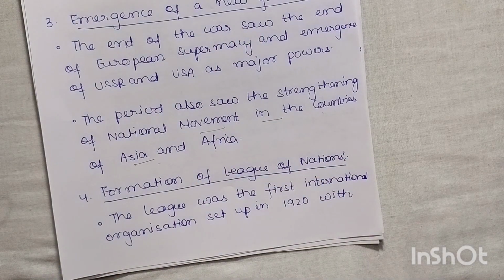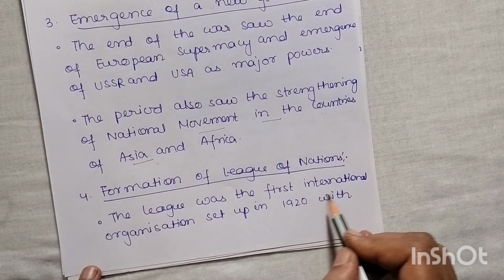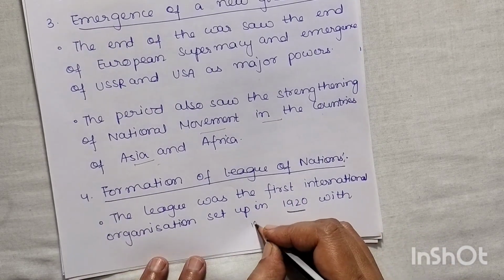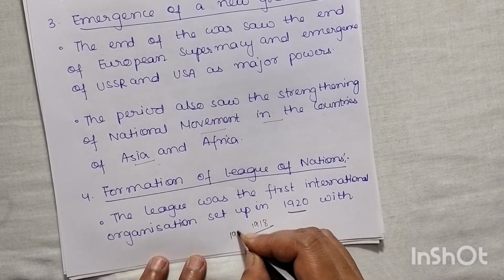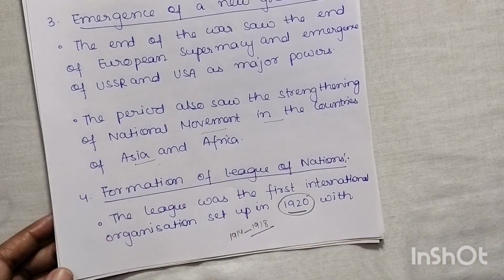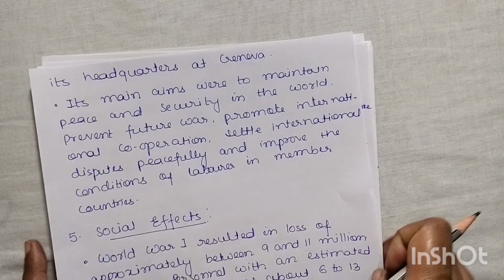Now, the fourth point is the formation of the League of Nations. After the World War, a League of Nations was formed. The League was the first international organization, set up in 1920. In 1918 the First World War ended, right? And it was formed in 1920, with its headquarters in Geneva.